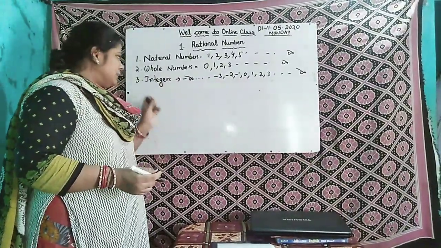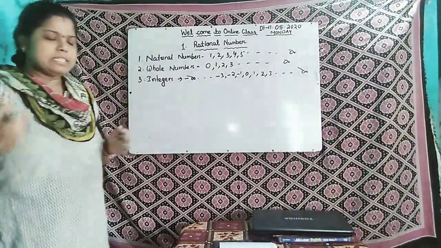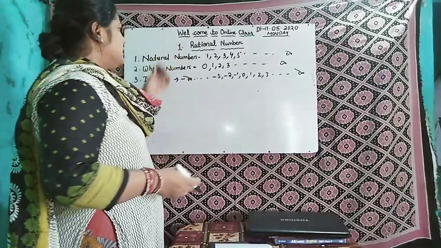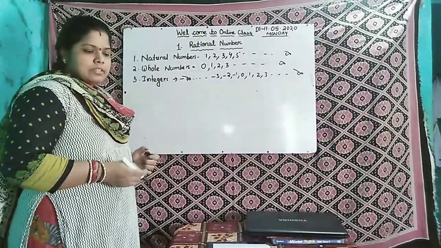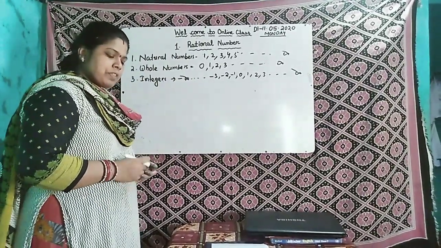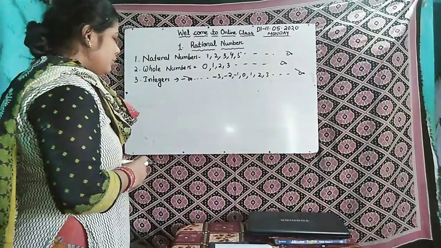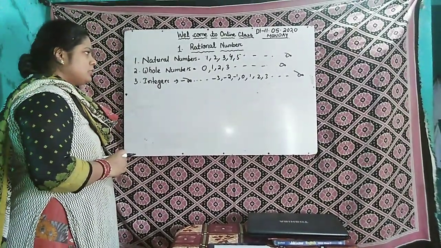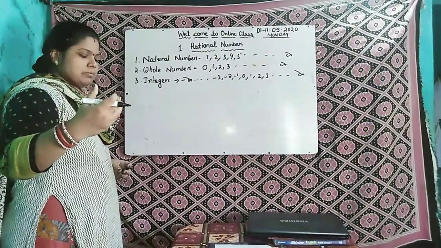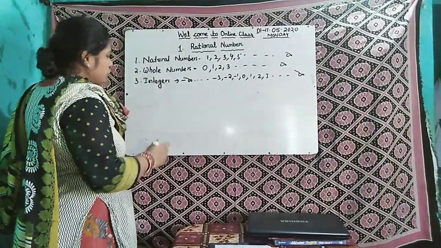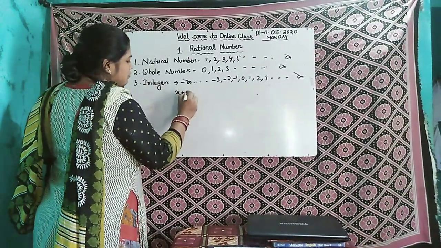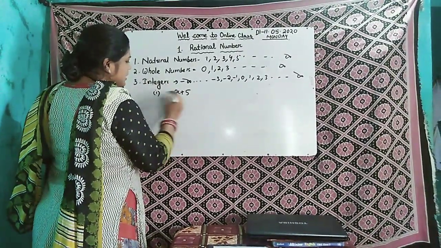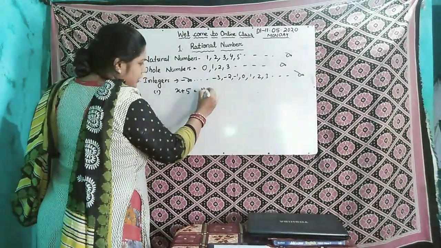So these are all previous lessons that I just reminded you of, but now our lesson is rational numbers. A rational number means a fraction. Before saying that, I am solving some equations. Suppose equation number 1, x plus 5 equals 14.